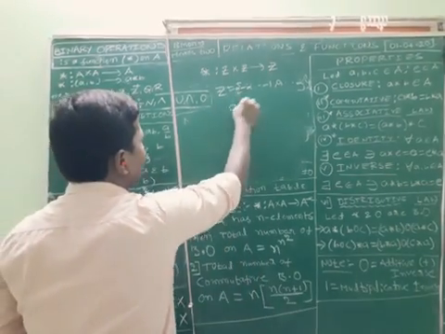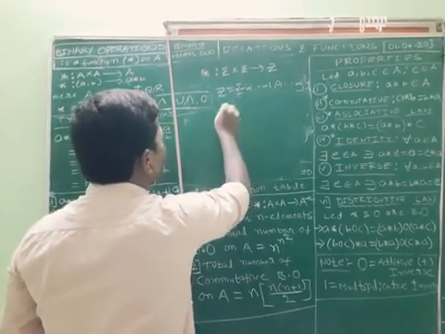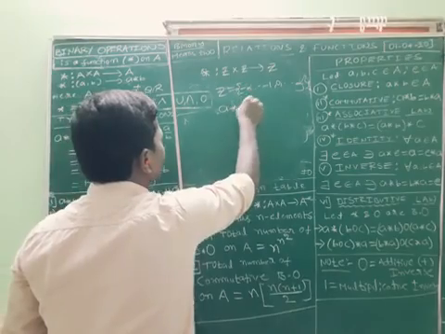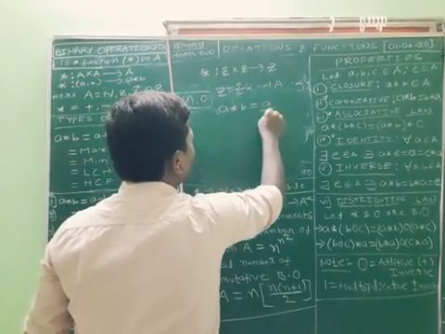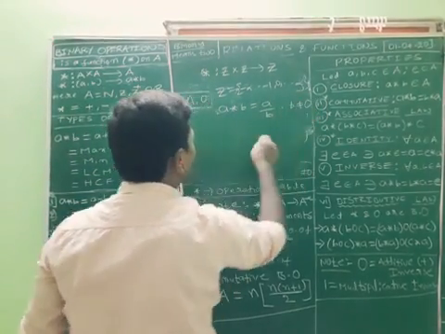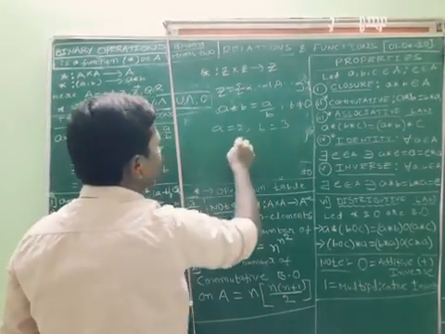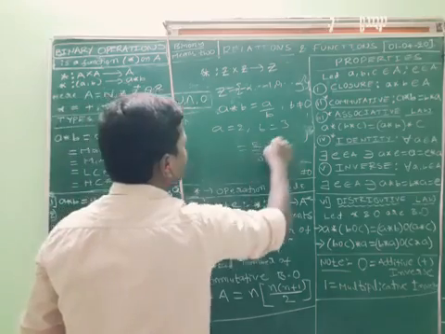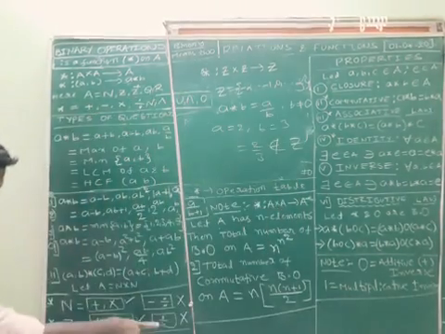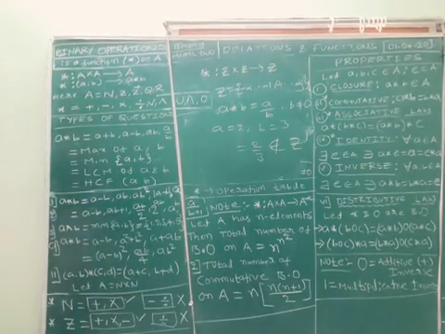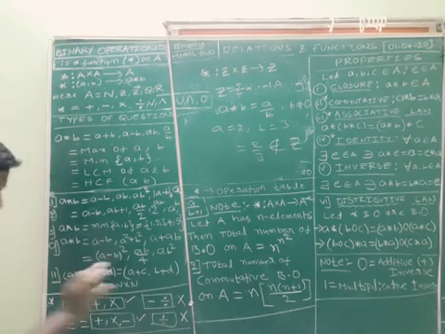I define the binary operation as a star b is equal to a by b. Here b must be non-zero. Substitute a is equal to 2, b is equal to 3 only. Again 2 by 3 doesn't belong to integers. So with respect to division, it is not a binary operation.